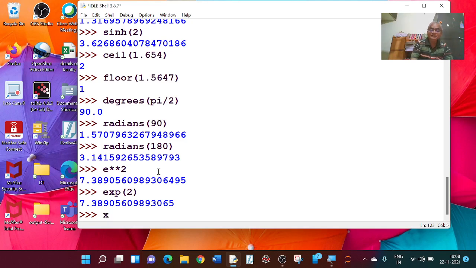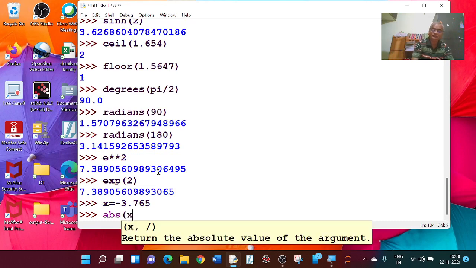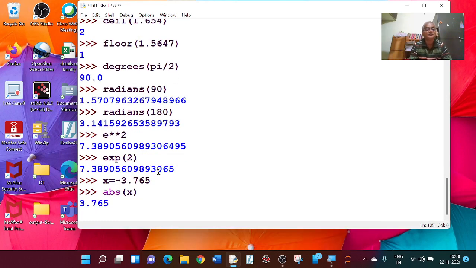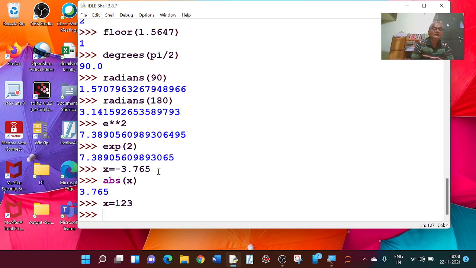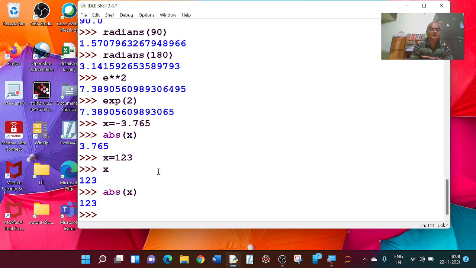And suppose I write x is equal to minus 3.765, this is our x. And if I type abs of x, abs of x is the absolute value of x. This is equal to 3.765. This is a command to find the absolute value of x. Again, x is equal to 123, that is, x is the integer 123. And if I write abs of x, I get the same value.